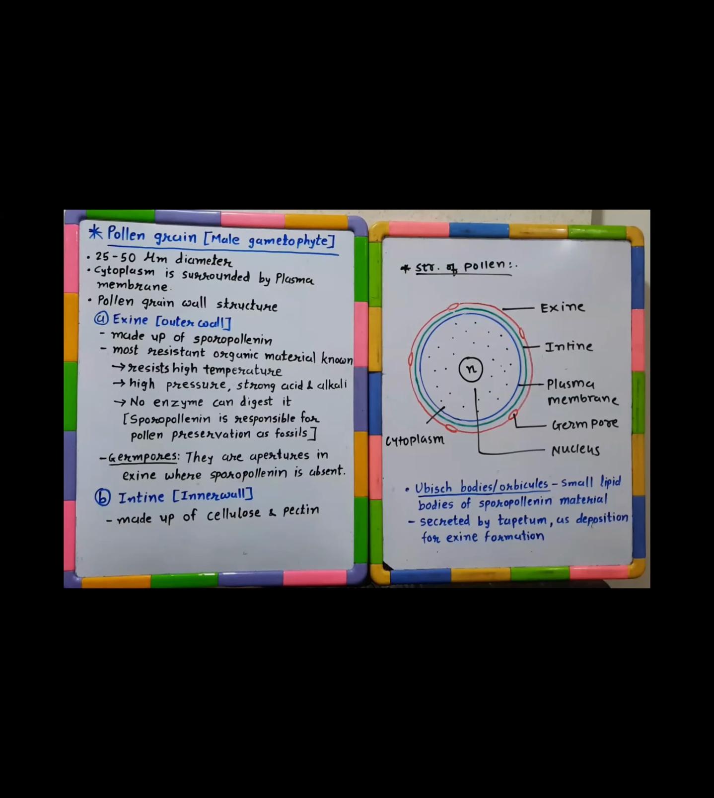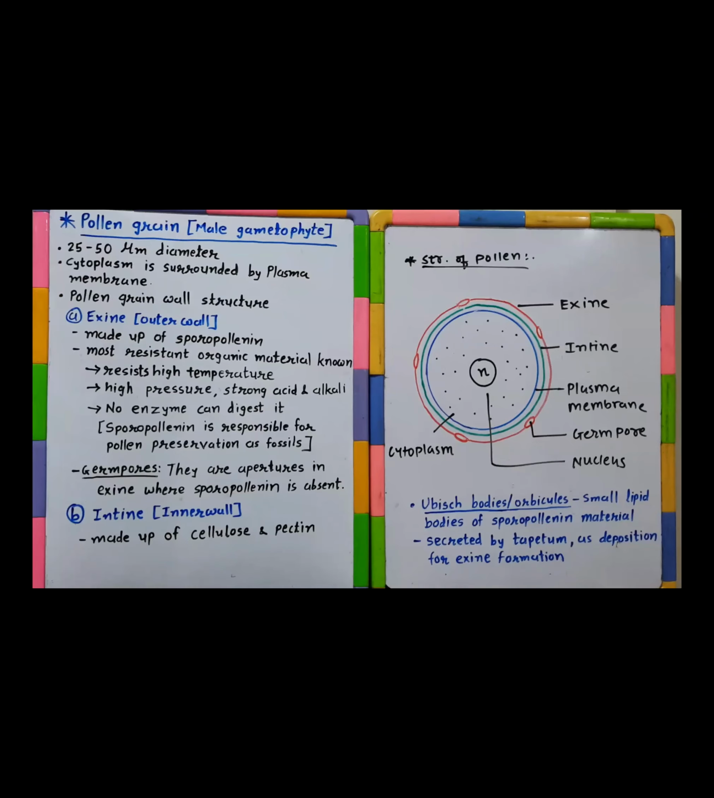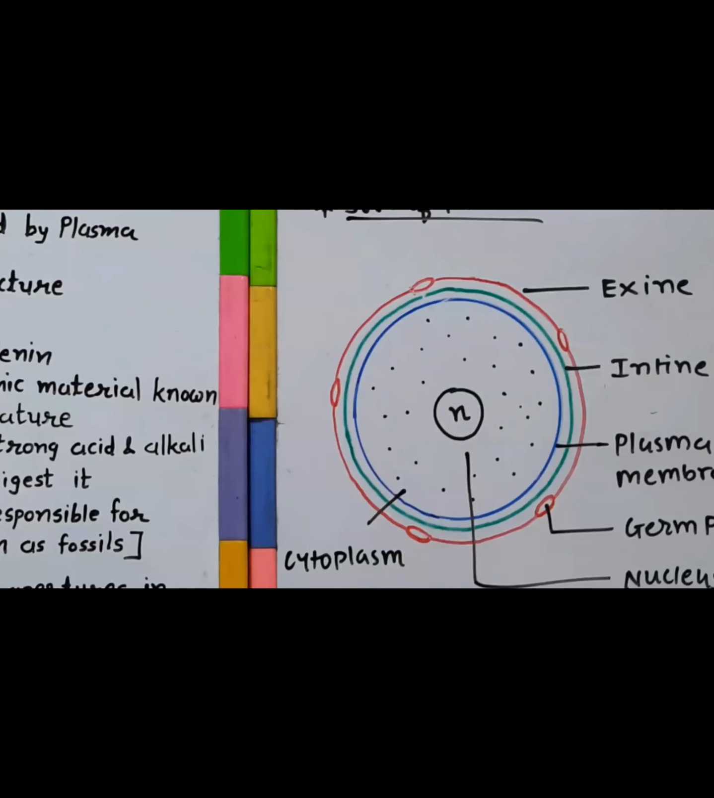Now, if you see carefully, there are apertures in the exine like this. These apertures in the exine are the sites where sporopollenin deposition has not taken place. When sporopollenin is deposited around the pollen grain as an outer wall, at some sites this deposition doesn't occur. These small areas on the surface of the outer wall are known as germ pores.